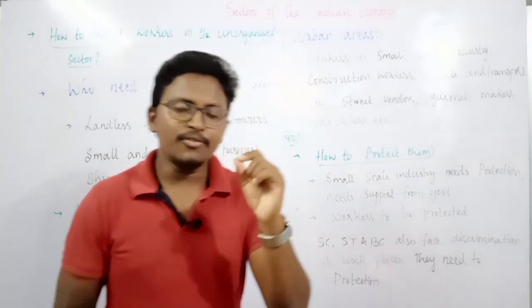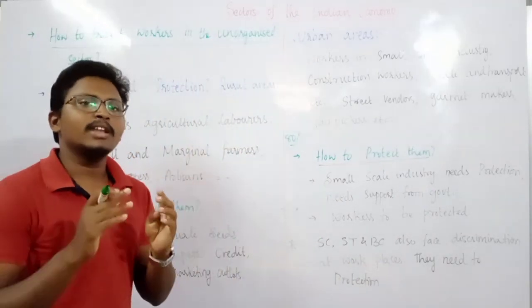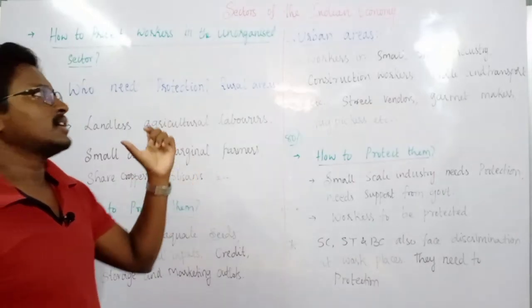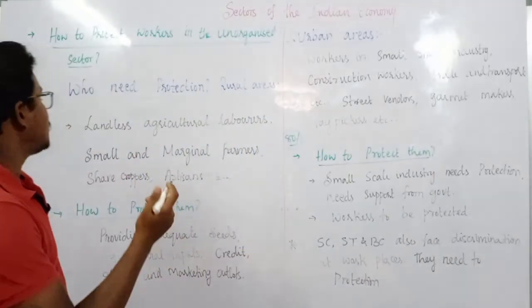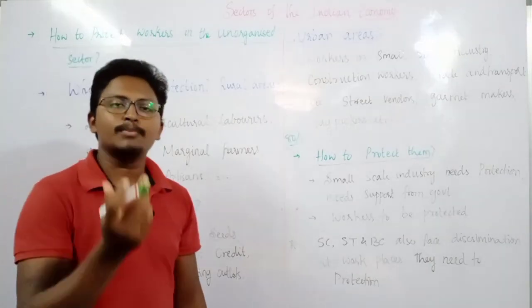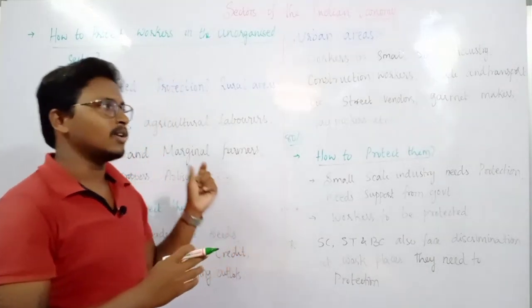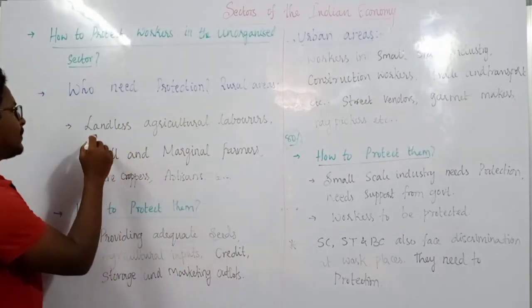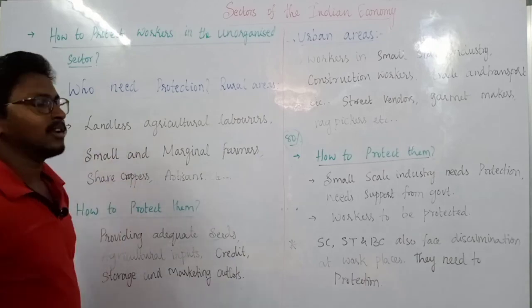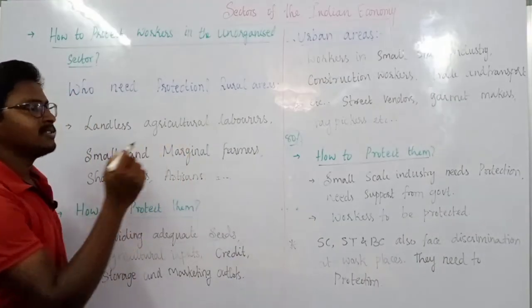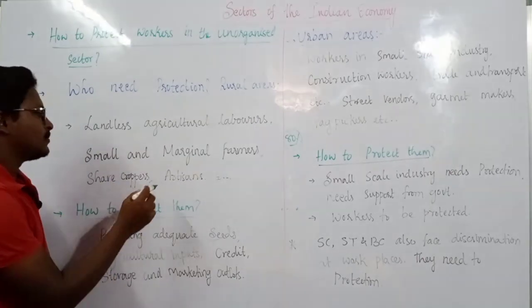But before protecting them, we need to identify who these people are in rural areas as well as urban areas, who need this protection. First, in rural areas, who are the people mainly coming under the unorganized sector? Mainly landless agricultural laborers in the rural areas, as well as small and marginal farmers, sharecroppers, and artisans.